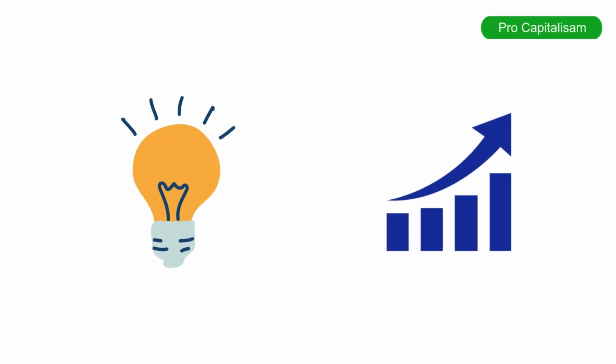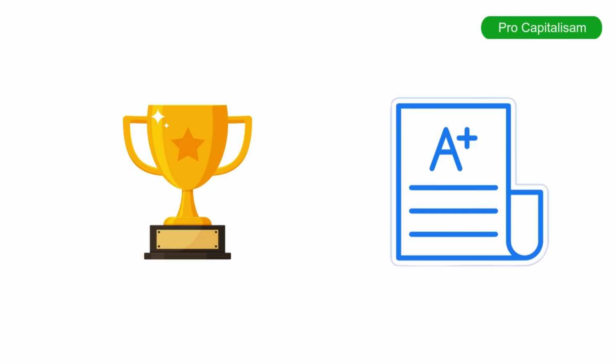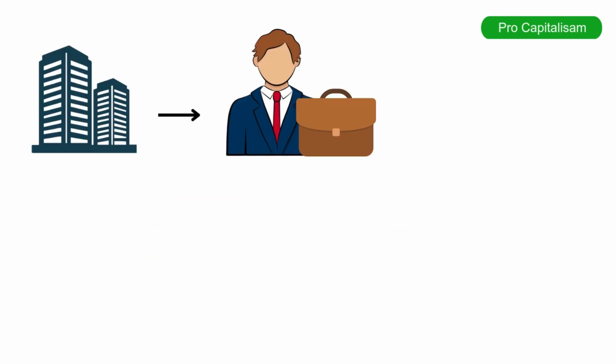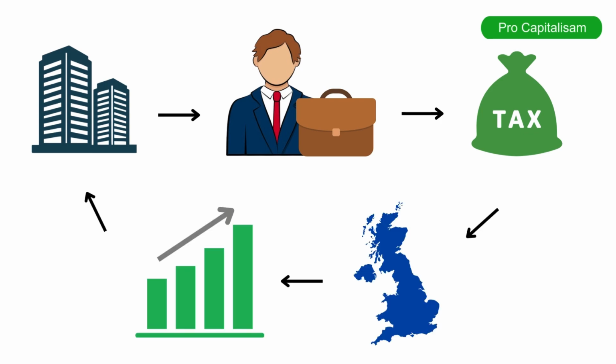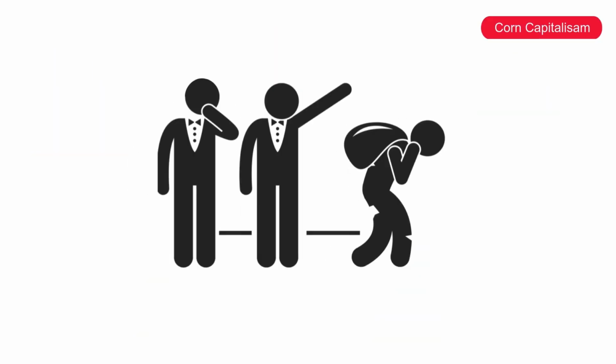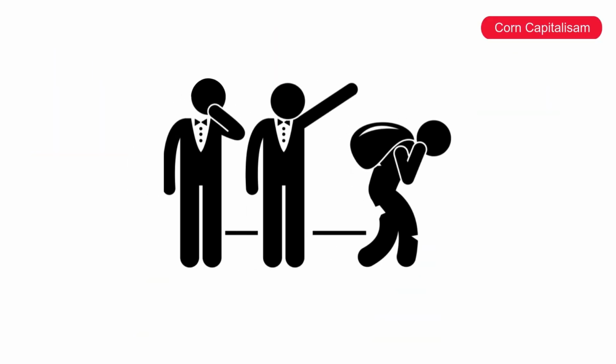The main benefit of capitalism is that it encourages innovation and growth, as reward is directly linked to output. This can lead to more profitable companies and, as a result, higher levels of employment, which means more tax will be collected and therefore more reinvestment back into the country, and ultimately more long-term growth in the form of higher GDP. However, the downside of capitalism is the risk of exploitation.